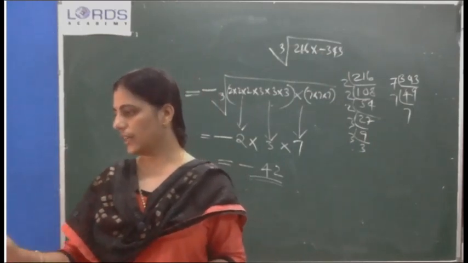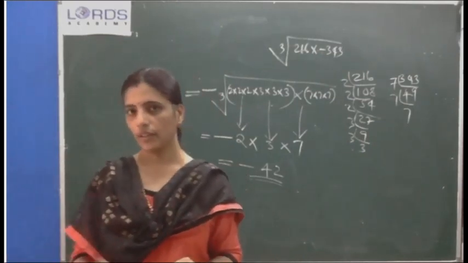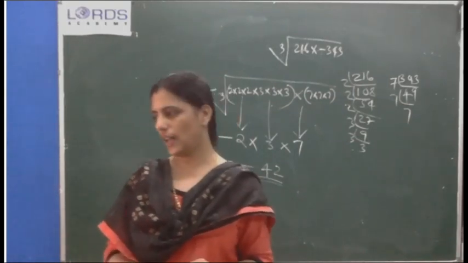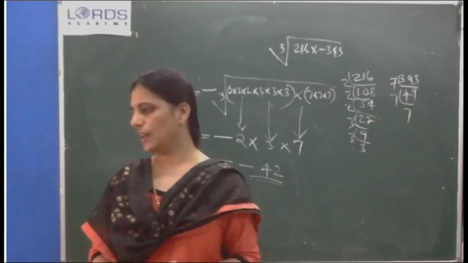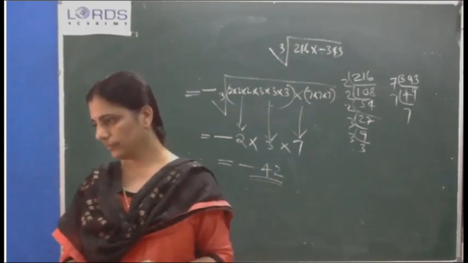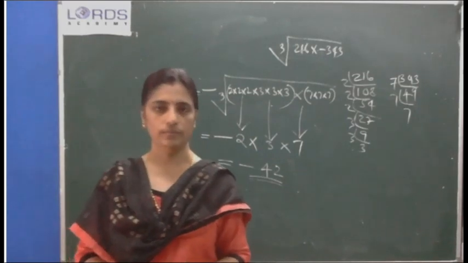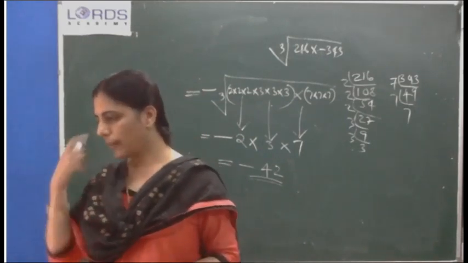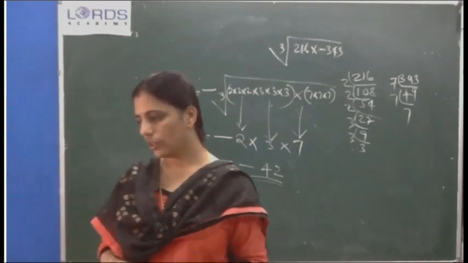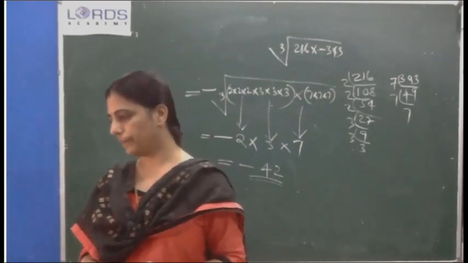The next exercise is 4B. The chapter is going to finish. One more class I will take to discuss, and we will start the next chapter. Exercise 4B: question number 1, all the subdivisions. Question number 2, all the subdivisions.